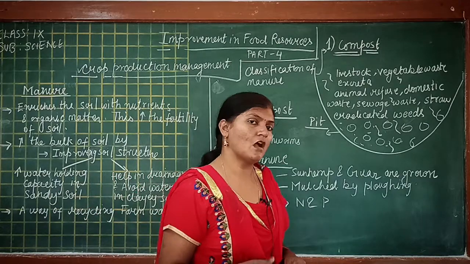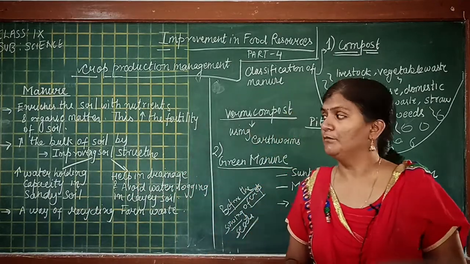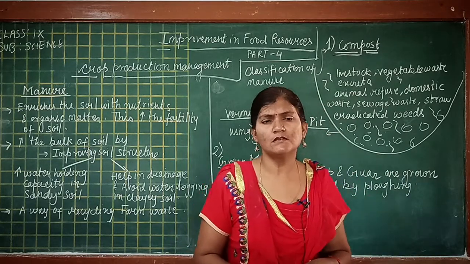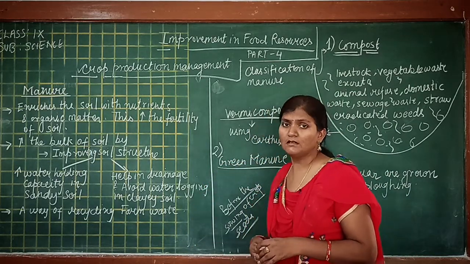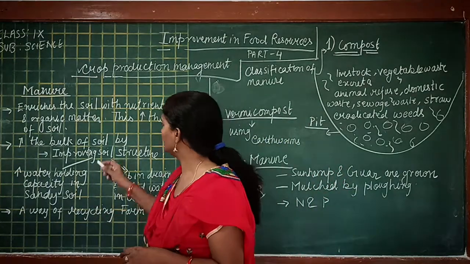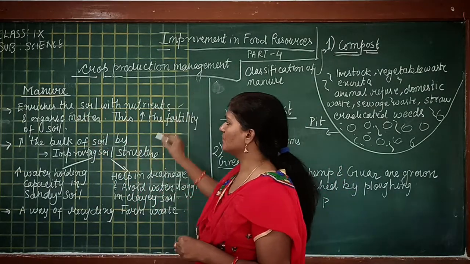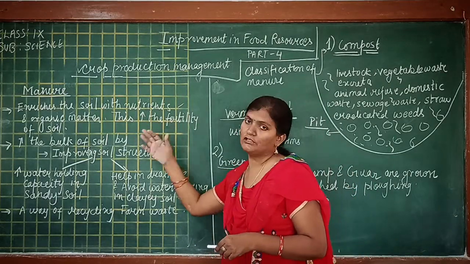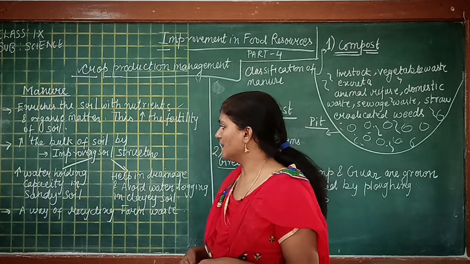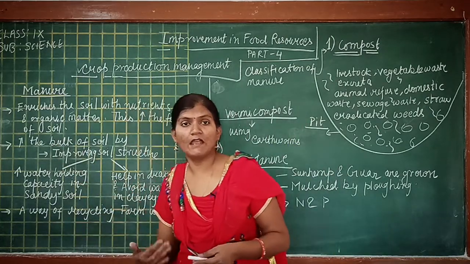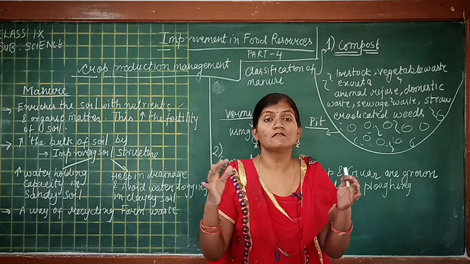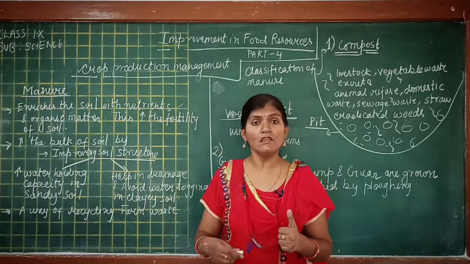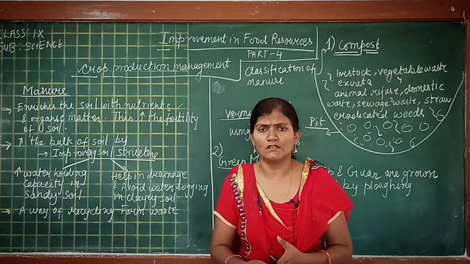So students, we have seen how manure is made. Now we'll learn what the advantages of using manure are. Since it is rich in organic matter, it has many types of nutrients in it, so it enriches the soil with nutrients and organic matter, and this obviously increases the fertility of the soil. The second is that by adding organic matter in the soil, it increases the bulk of the soil, and this improves the soil structure. We'll see how it improves the soil structure.